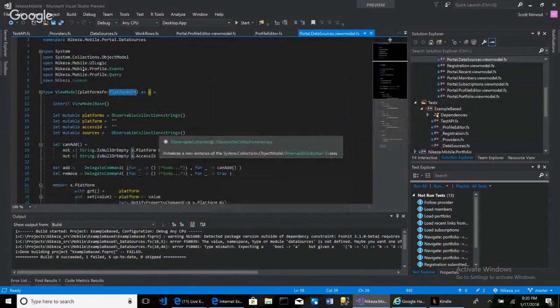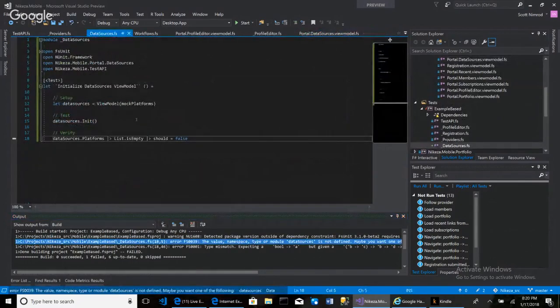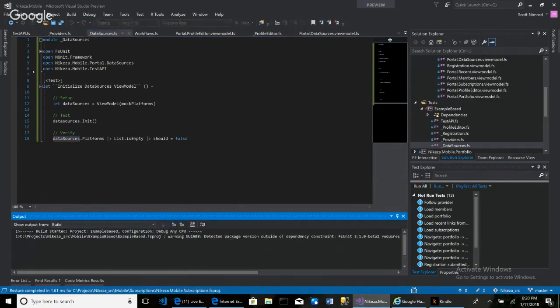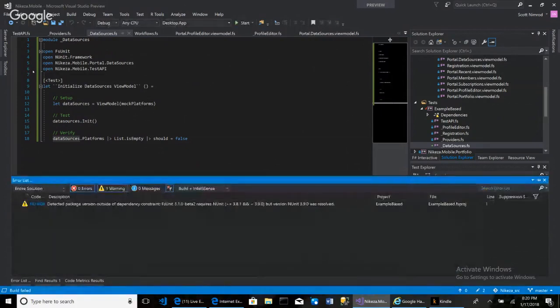So if I try to build, what else is it complaining about? It says module DataSources is not defined. And what are you talking about? DataSources is right here. And that's because the S needs to be capitalized like this. And it's still not looking like it. All right, you both should be highlighted. For whatever reason, my Visual Studio, I don't know, man. This thing is off.